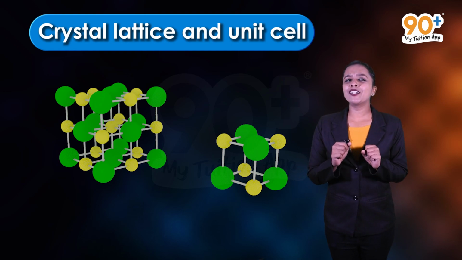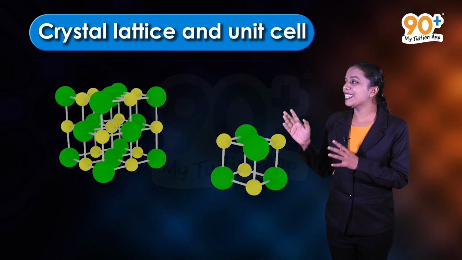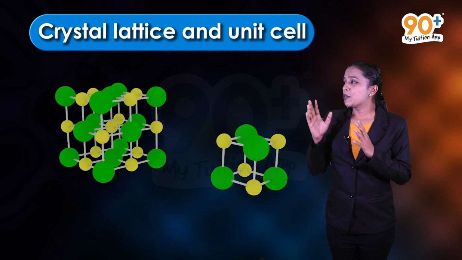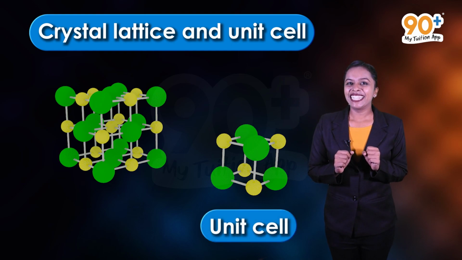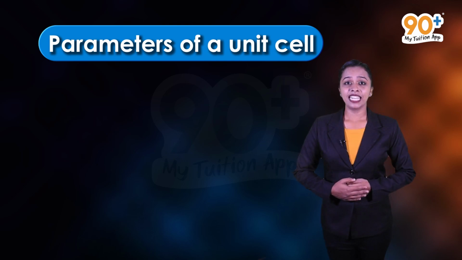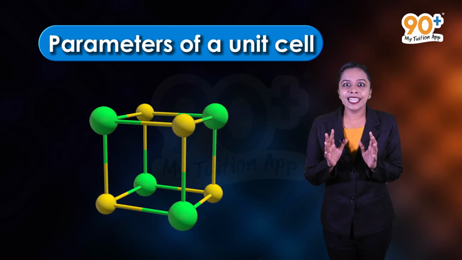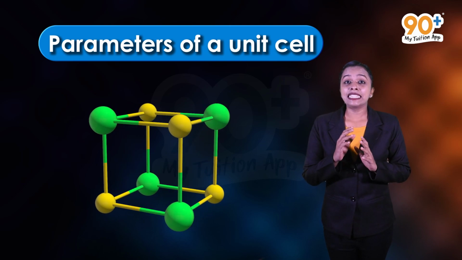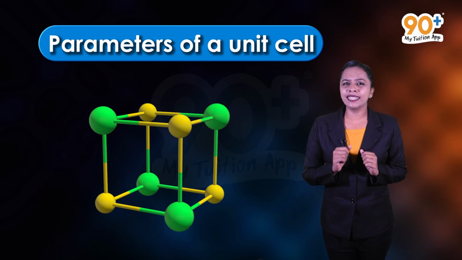The small part of the crystal lattice can be used to specify the crystal completely. This smallest portion of a crystal lattice is called a unit cell. Now let's discuss the parameters of a unit cell. In a three-dimensional crystal system, a unit cell has 6 parameters. And these parameters are 3 edges and the angles between them.